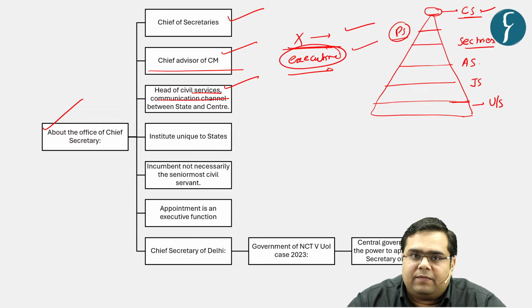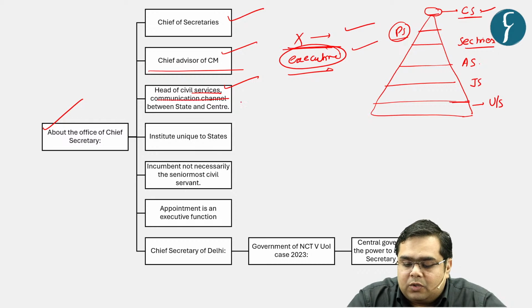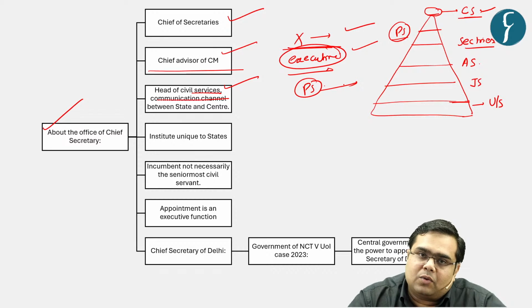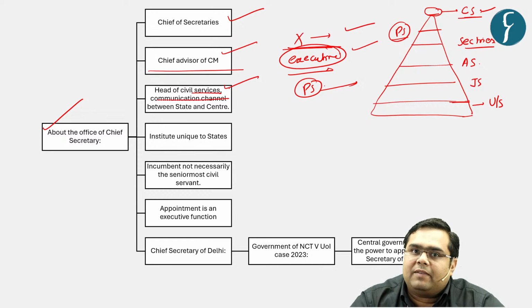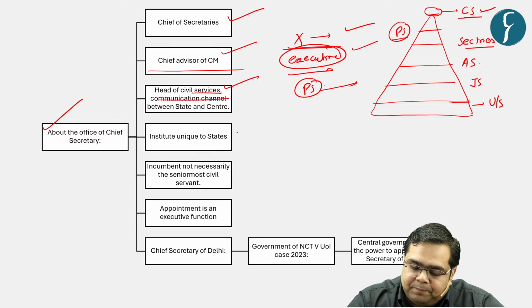Obviously, if a certain condition has occurred in one of the states with respect to a law and order problem, the Prime Minister or the PMO, the Prime Minister's Office, is going to communicate with the state, right? Because they derive their power from the All India Services conduct rules, the Chief Secretary or the Principal Secretary to the PMO is going to directly question the Chief Secretary: yes, what is happening in your state? So he is the chief communication channel between the center and the state.